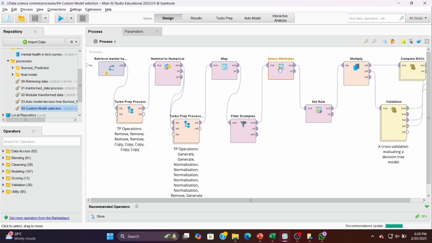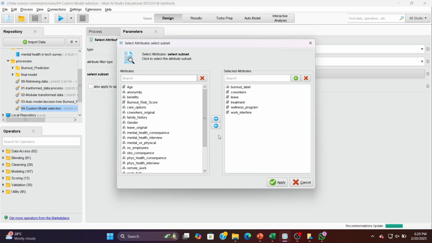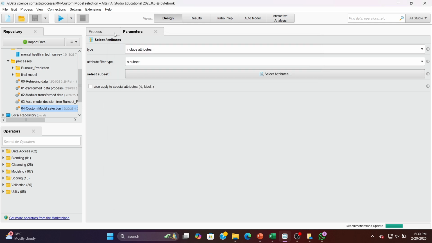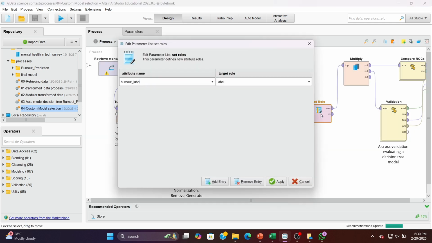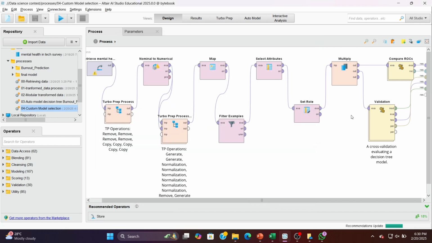We then select the relevant attributes for input using the select attributes operator. Click on parameters to see the attributes selected. We also set a role for the label attribute, which is binomial yes or no, to allow for ROC evaluation. Click on the parameters to set the attribute as the label.